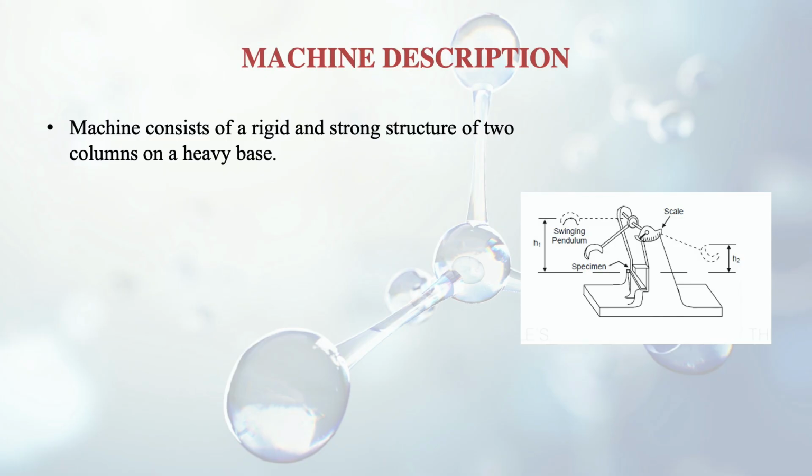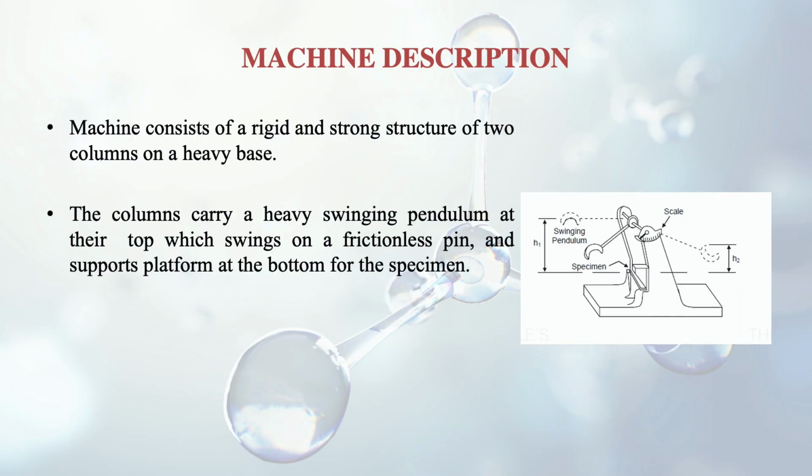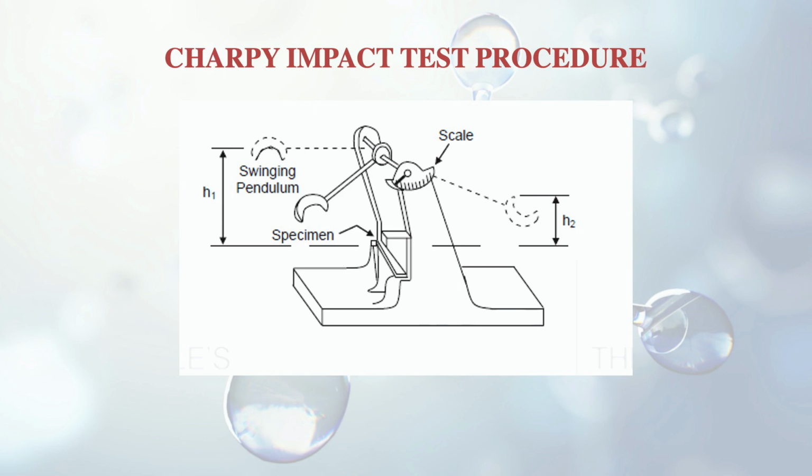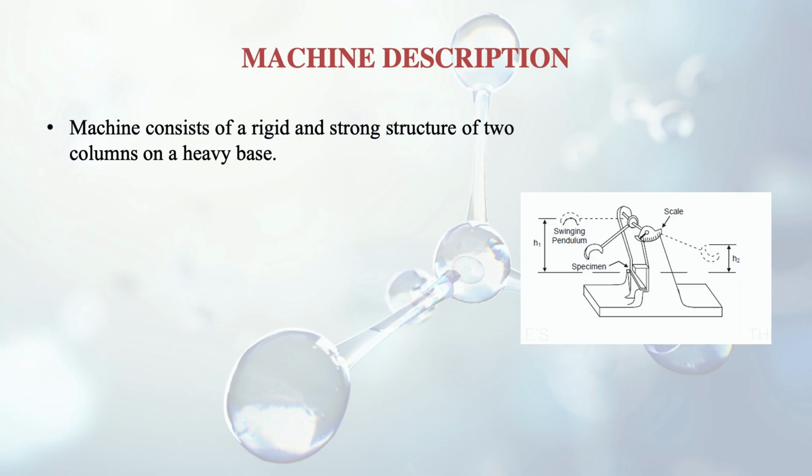Now we discuss the machine. The machine consists of a rigid and strong structure of two columns on a heavy base. You can see from the figure there are two columns, one here and the other at the other end. The columns carry a heavy swinging pendulum at their top. There is a pin connecting the two columns, and on this pin you can see in the figure that the pendulum is attached at the top. The pendulum swings on this frictionless pin, because if friction is there, energy loss will be there. So we try to keep it as friction free as possible, and this whole thing is supported on a platform at the bottom.